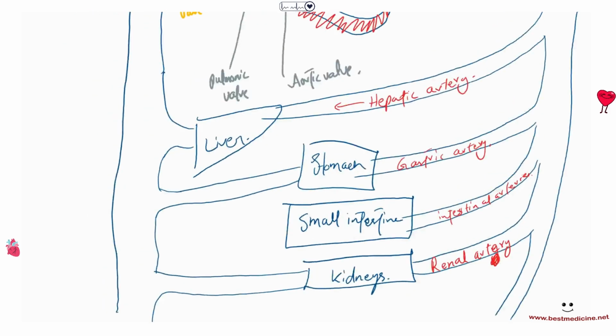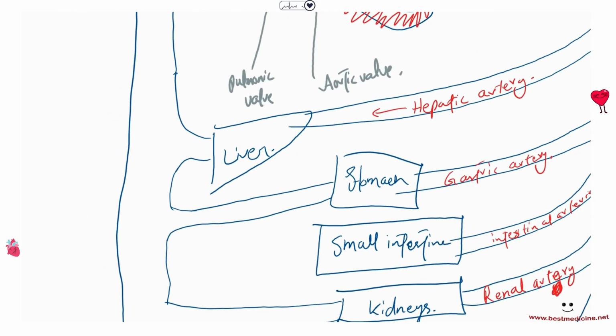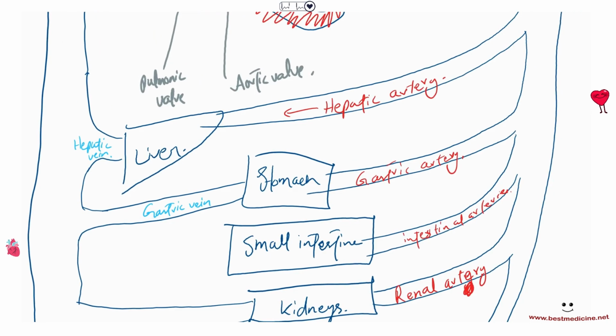So the liver, it gives the hepatic vein. Hepatic vein. So here we have the hepatic vein. The stomach is going to give the gastric vein. The small intestines are a little bit unique. Why? Because they don't actually give intestinal veins that directly merge with the inferior vena cava.